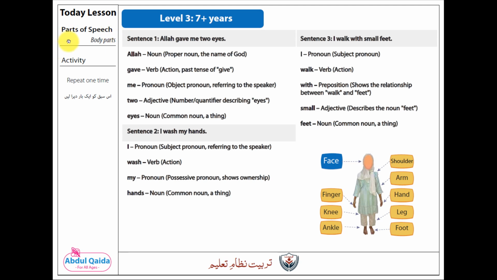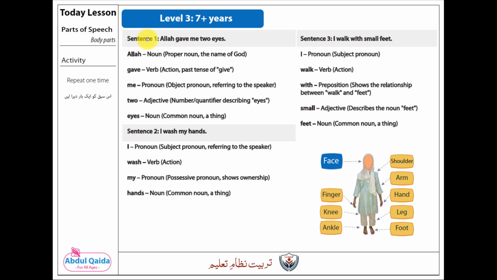Today's lesson is part of speech from body parts. You have already known the body parts. We have said three sentences in this lesson and we are going to extract the grammar from these sentences.